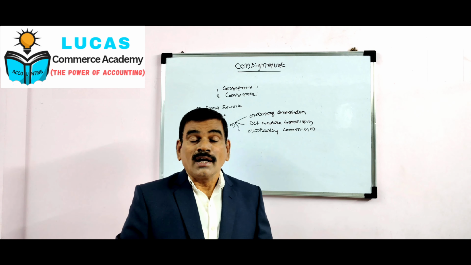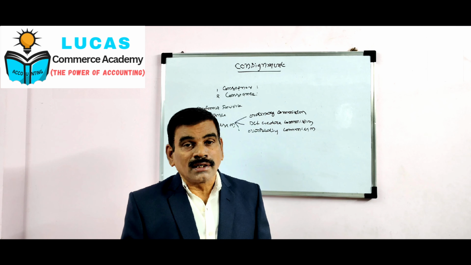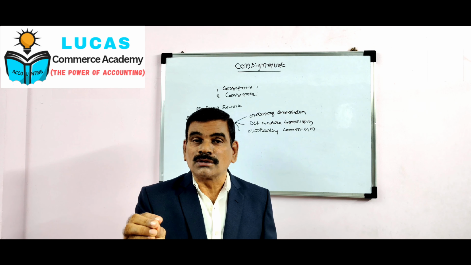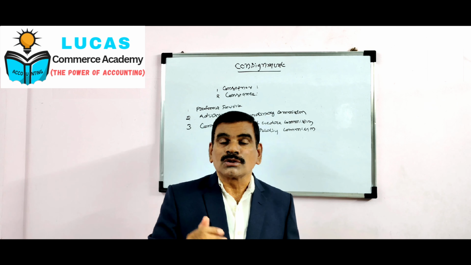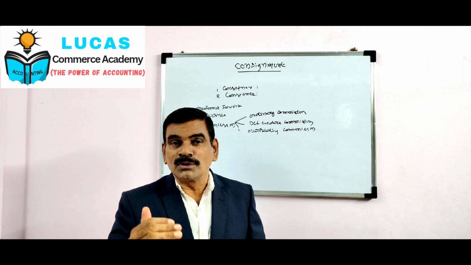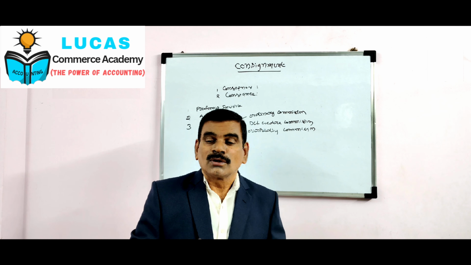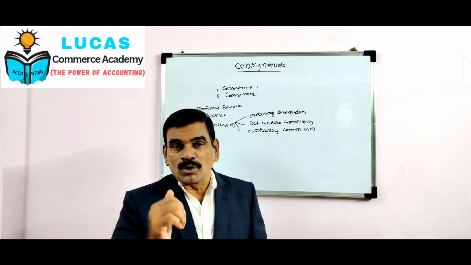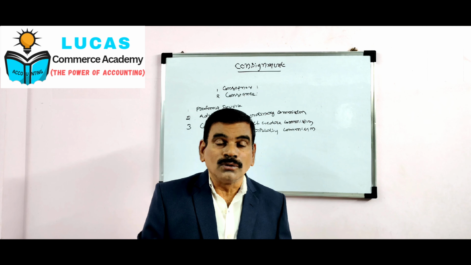As per the directions of the consignor, the consignee may sell the goods both for cash and credit. When goods are sold on credit, there is a risk of bad debts. Those bad debts have to be borne by the consignor because he is the owner of the goods.